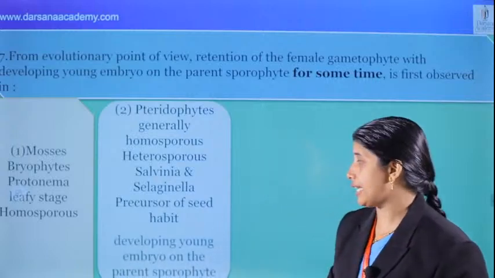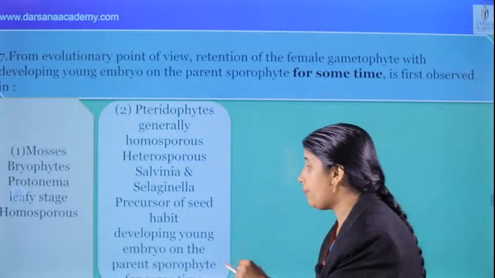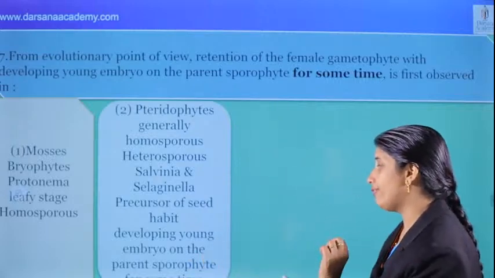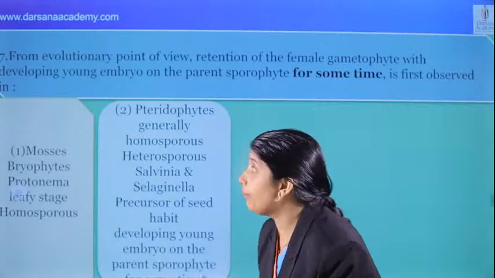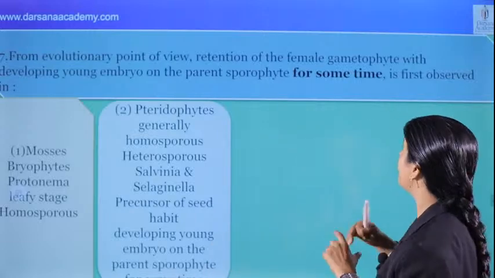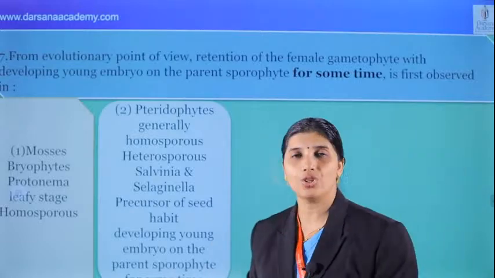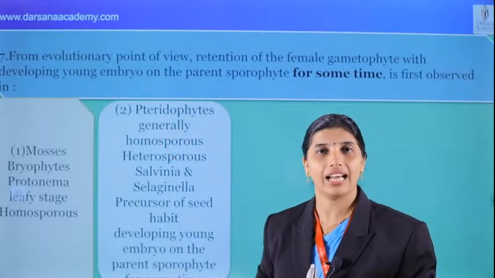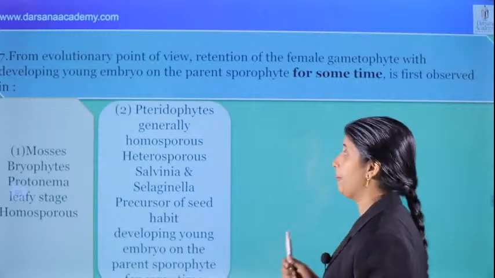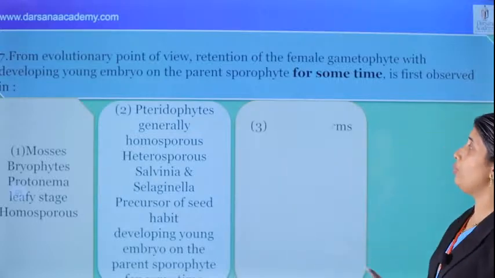And we can see that in this case, the female gametophyte with the developing embryo on the parent sporophyte will be attached for some time. What's the answer for this question? Pteridophyte is the correct answer for this question. And what about the third option?